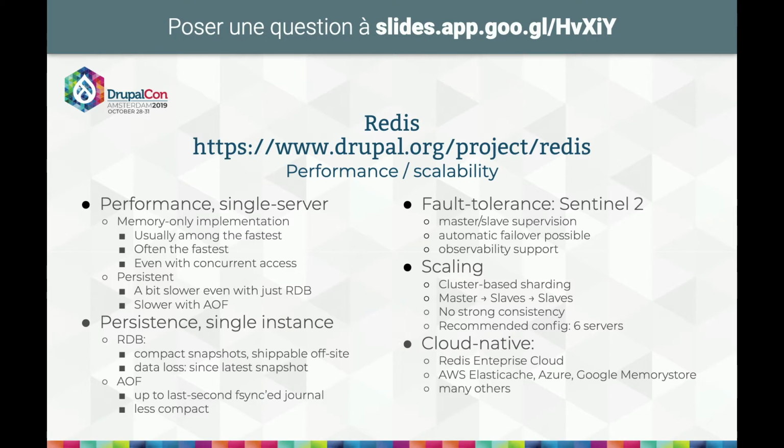How does it fare in terms of performance? On a single server, Redis is always among the fastest stores you can find, and it's often actually the fastest one. And that's with concurrent access.